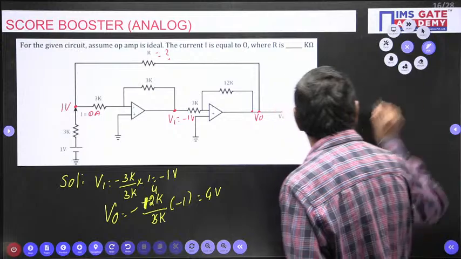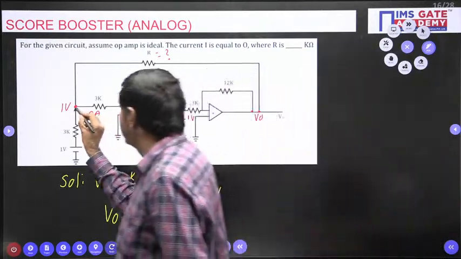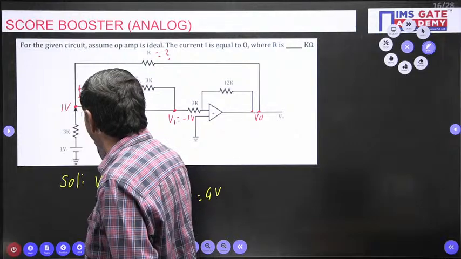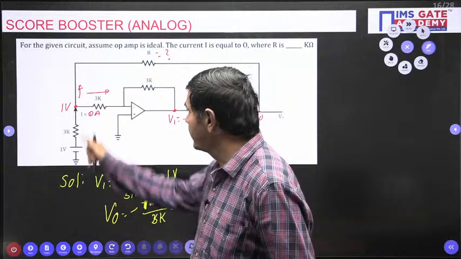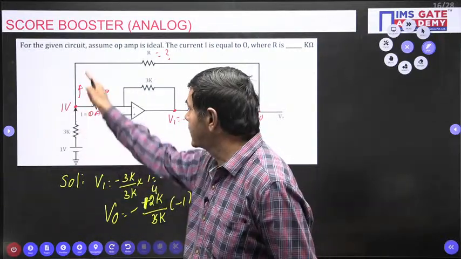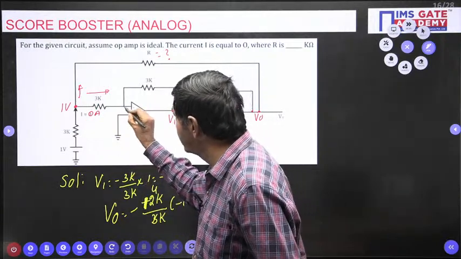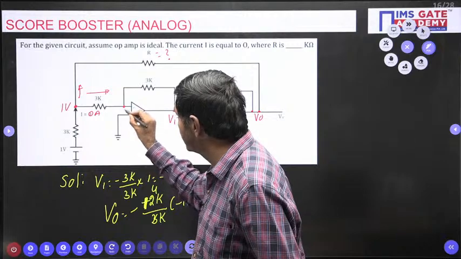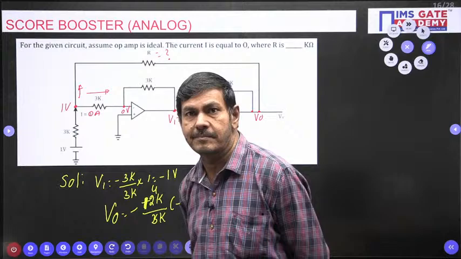By using nodal analysis, how will I apply it? Please watch here again. At this node, this current plus this current equal to 0. Anyhow, we know very well it doesn't flow any current. Current is 0 only on this side. This current plus this current equal to 0. From that point I can get it. You know very well this node voltage is the same 0 voltage I can find. V plus and V minus are the same.